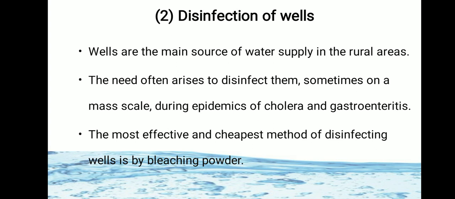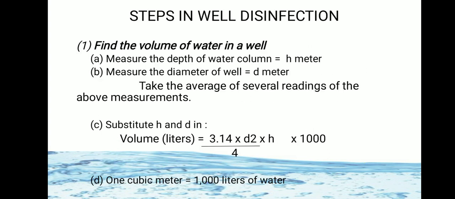The next method for purification on a small scale is disinfection of wells. As we have seen, wells are a very important source of water supply in rural areas. So there is a need for disinfection of wells, mainly during epidemics of cholera and gastroenteritis. The most effective and cheapest method for the disinfection of wells is by bleaching powder. So there are some steps in well disinfection.